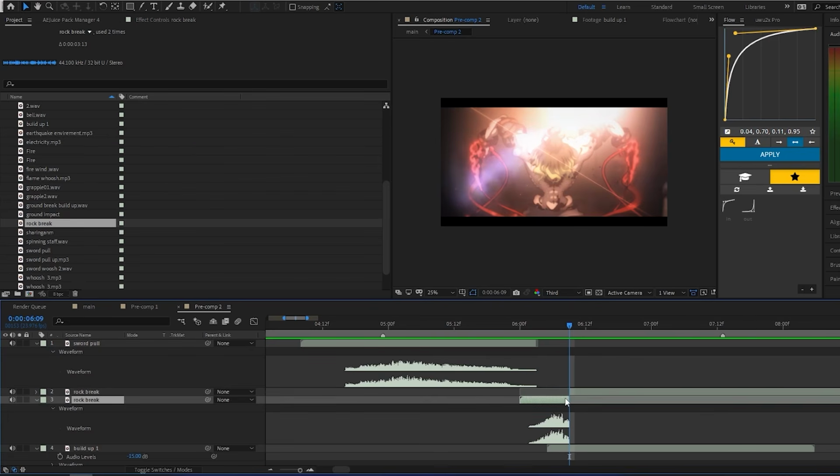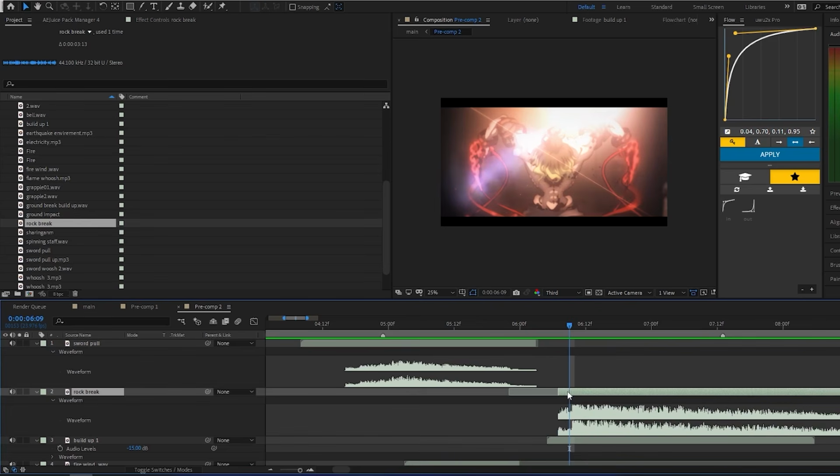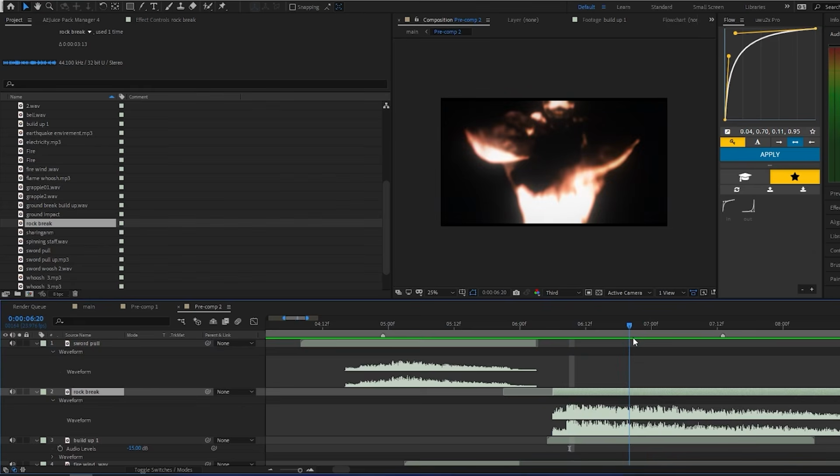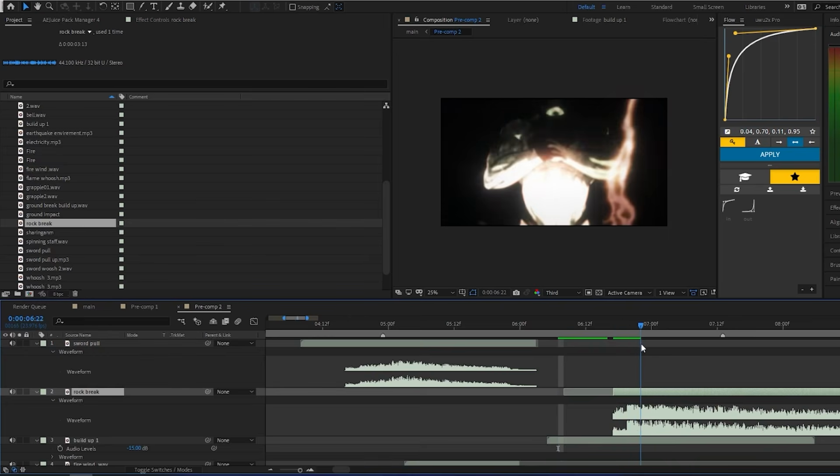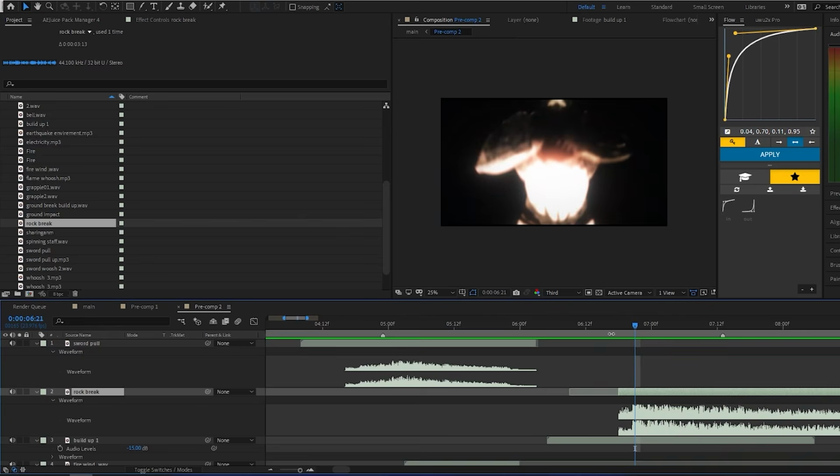Always remember that you are not always gonna find the type of sound effects you are looking for. I mean, they won't always be labeled as ground break or rock levitating because they are not that specific. You will need to find similar sound effects and make it work out all by yourself.